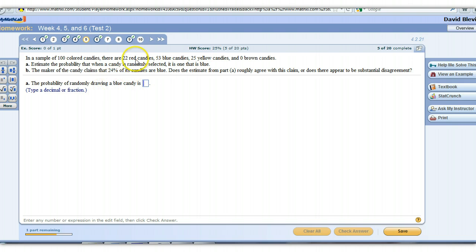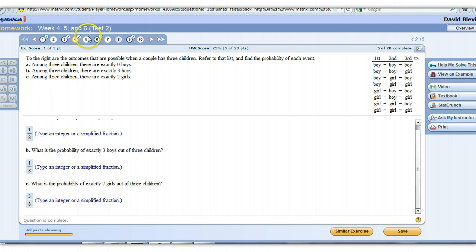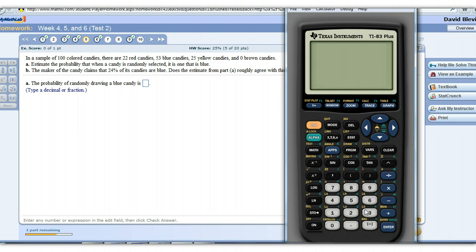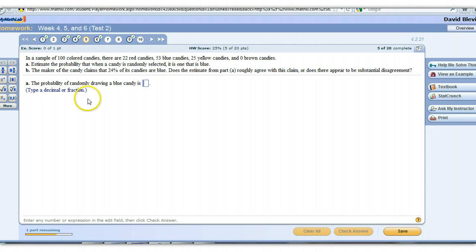Alright, this is exactly like this question back here, except there was one way to get all girls, one way to get all boys. This question is basically doing the same thing, except it's how many ways are there to get a blue candy? There's 53 ways, because there's 53 blue candies in there. Right, so there's 53 out of 100, but they want a decimal or a fraction, doesn't matter. So I could put 53 hundredths as my answer, or I could put in 0.53. It's just up to you, because they want either one.